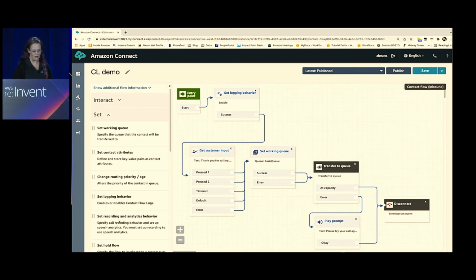So what I'm going to do with my flow here is expand my set area within my contact flow editor, and I'm going to drag over the set recording and analytics behavior block.